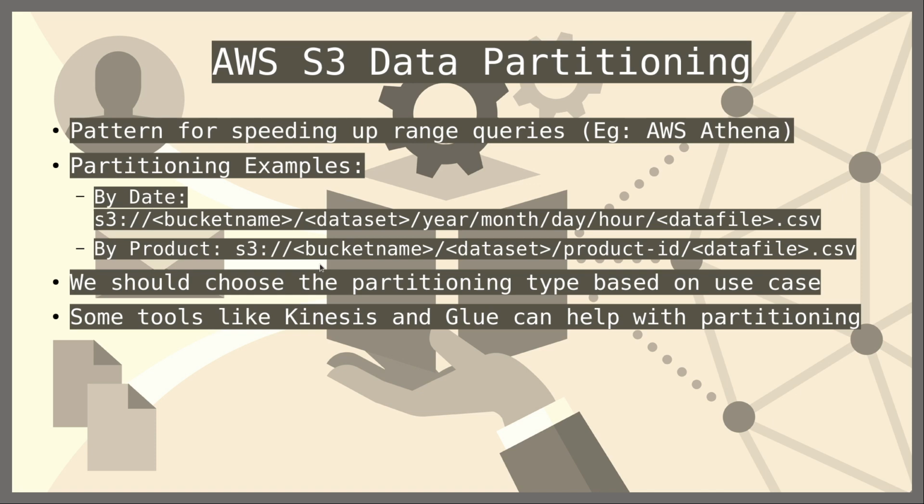The other example, like I said, was partition based on product. In that case, we can see here that we have partitioned it based on a product ID. So if you want to get data for a particular product ID, all that data will be available at exactly the same location. This is really a good approach when we talk about how to manage our data. And of course, depending on our use case, like I said earlier, the partition can really help us in having a great advantage in terms of how the data needs to be used for our machine learning problem.